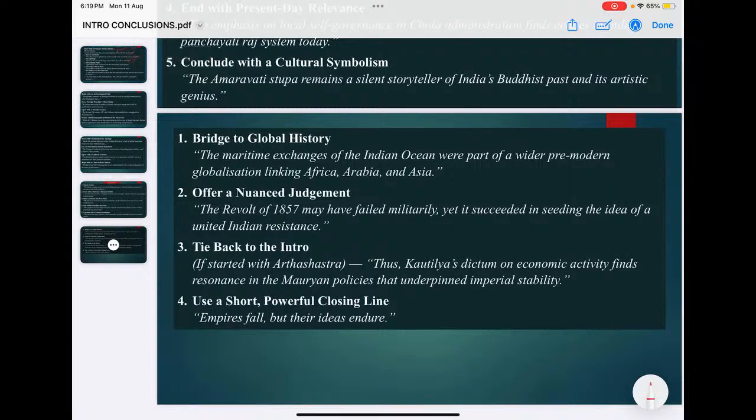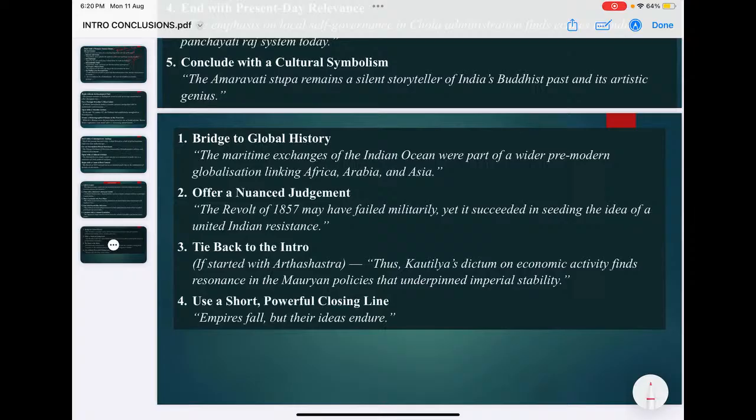Bridging to global history, or offering a nuanced judgment, going back to the introduction, concluding with the intro, using short, powerful closing lines. You see, these all are the ways you can conclude your answers. This we already discussed in our previous session. Different sorts of introductions and conclusions we discussed.